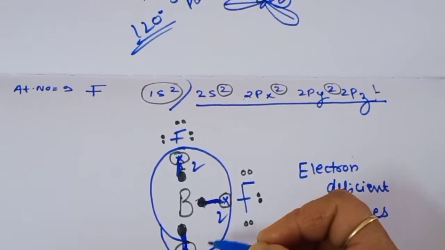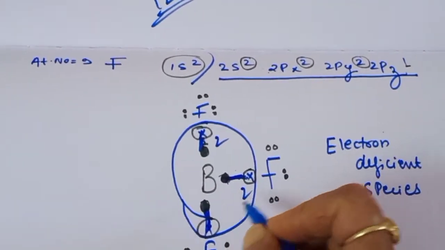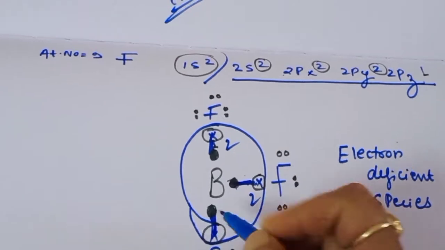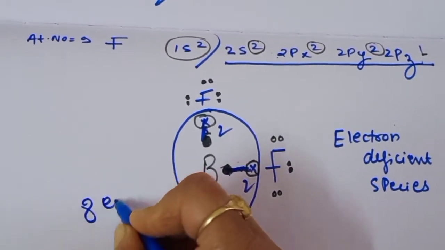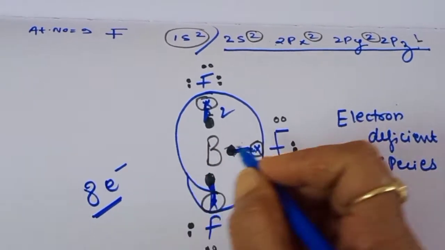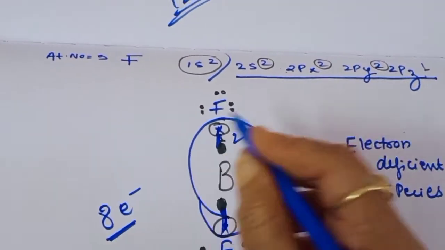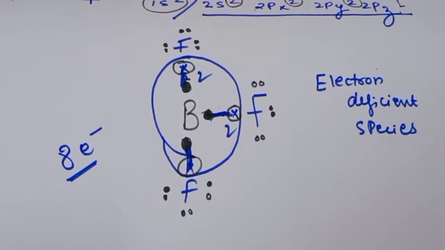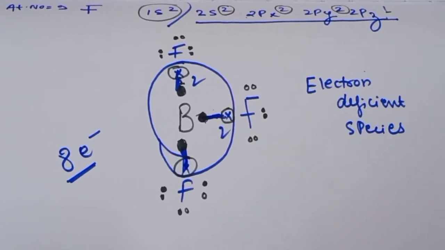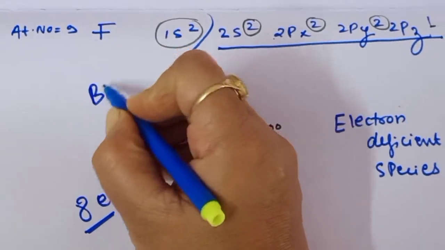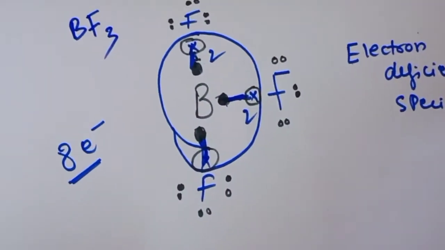Or we can say they undergo the sp2 hybridization. But now what happens here? This molecule does not have 8 electrons, which is the octet rule. Means any species should have 8 electrons after the sharing and all. So for the stability, this species is termed as an electron deficient species. Means our BF3 molecule is an electron deficient molecule.